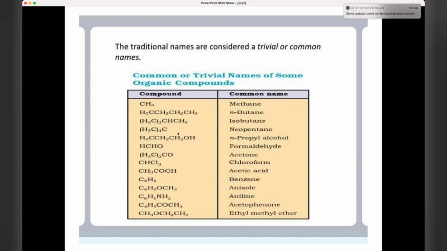Isobutane, this is neopentane. Just see, N-propyl alcohol, formaldehyde is HCHO, acetone, CH3 twice CO, chloroform CHCl3, acetic acid CH3COOH, C6H6 is benzene, C6H5OCH3 is anisole, C6H5NH2 is aniline, C6H5COCH3 is acetophenone, CH3OC2H5 is ethyl methyl ether. So remember the common names, all that you have to keep in your mind.